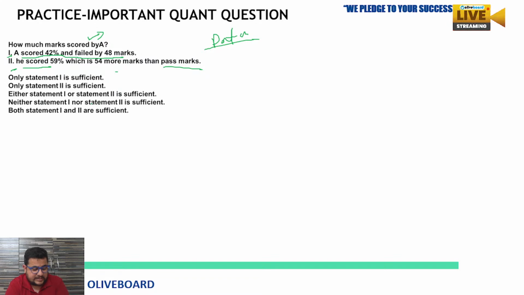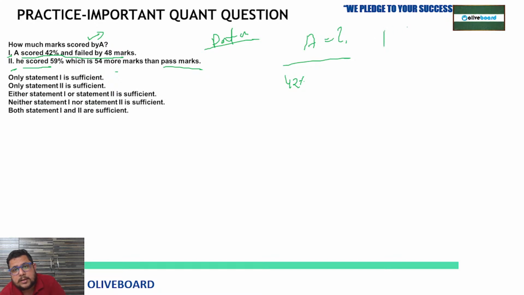So tell me the answer of this. This one is the easiest one. See, you have to find out how much A scored. The score of A that you need to find out. First detail, A scored 42%. Obviously, we can say that in the exam, the maximum marks are X. So 42% of X, and failed by how many marks? 48 marks.